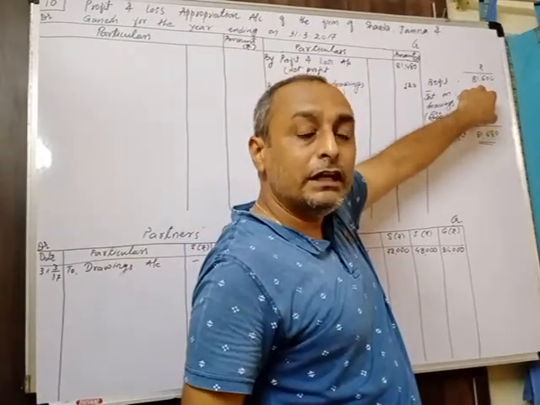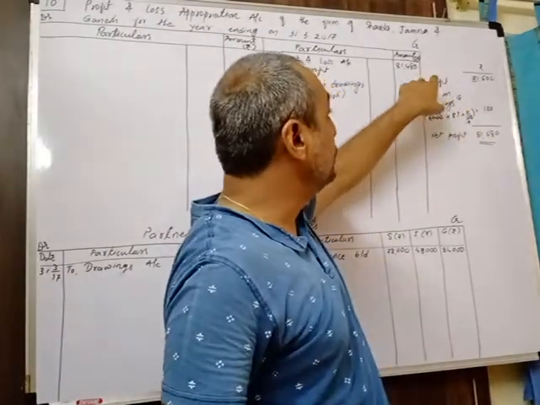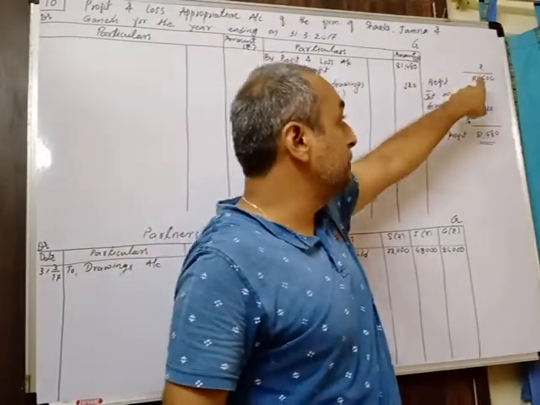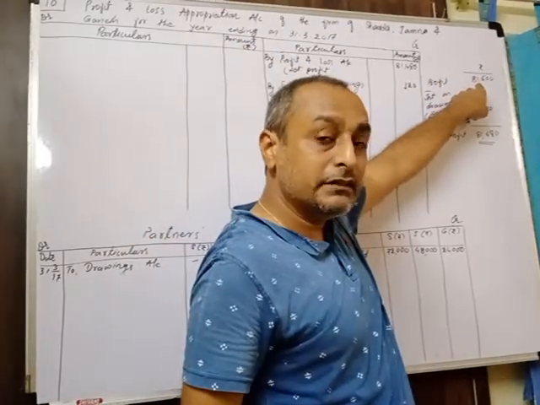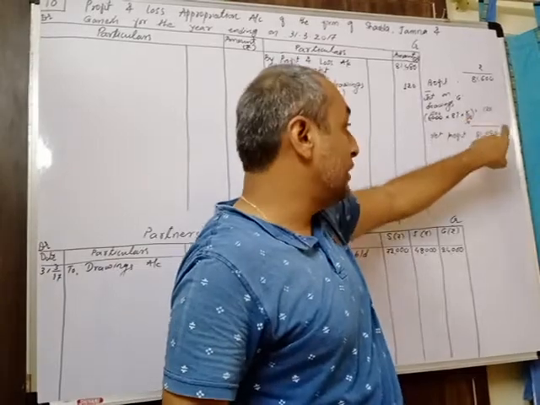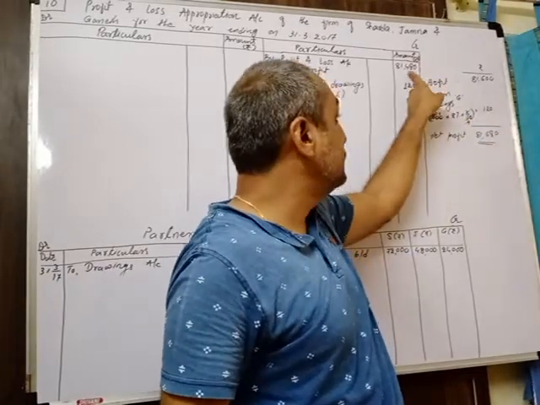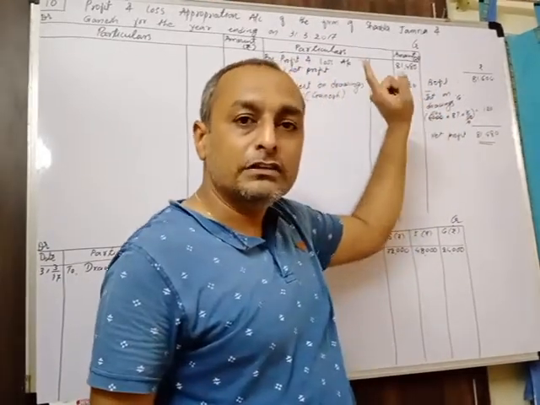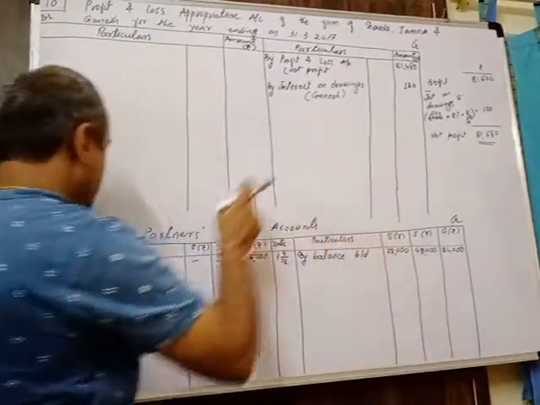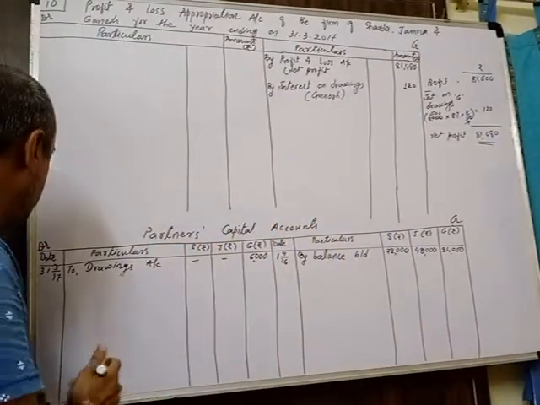We have got this value 81,600 only, but we have to show this bifurcation. Interest on drawings was charged and recorded over here, it is given. So that we have separated to record the net profit of profit and loss account separately, as well as interest on drawings. Okay. And second effect of this shown in the partner's capital accounts debit side.